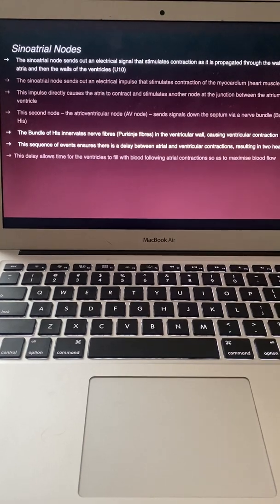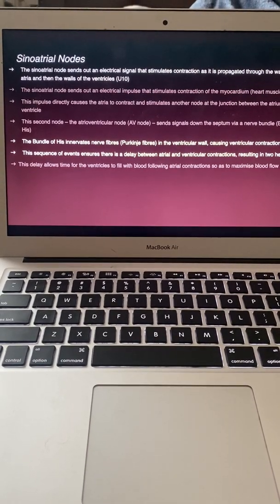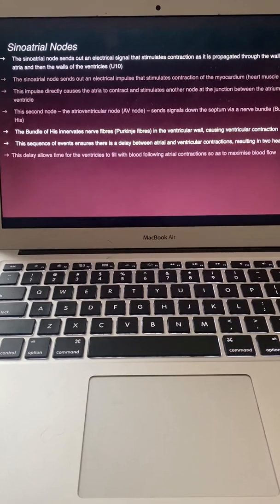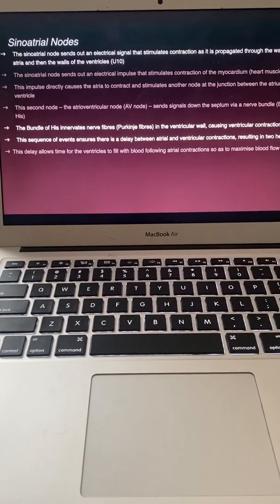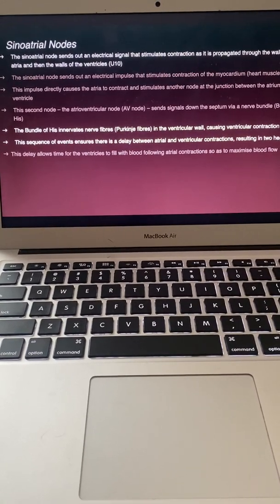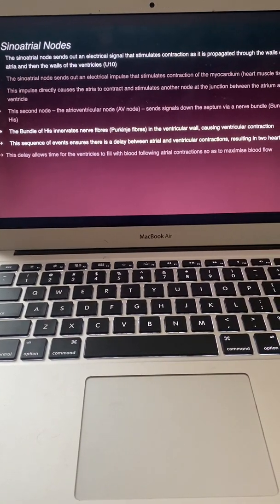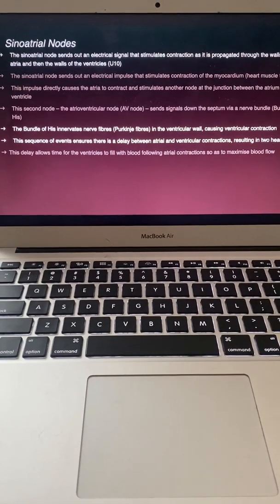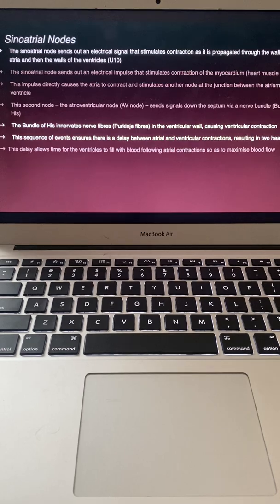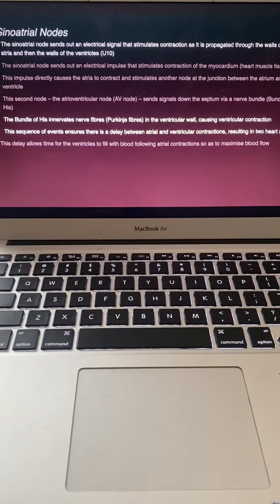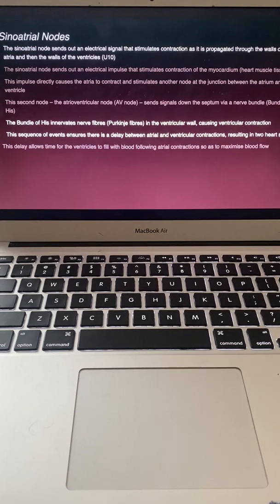SA nodes. The SA node sends out an electrical signal that stimulates contraction as it is propagated through the walls of the atria and then the walls of the ventricles. Our understanding number 10. The SA node sends out an electrical impulse that stimulates contraction of the myocardium. This impulse directly causes the atria to contract and stimulates another node at the junction between the atrium and ventricle.